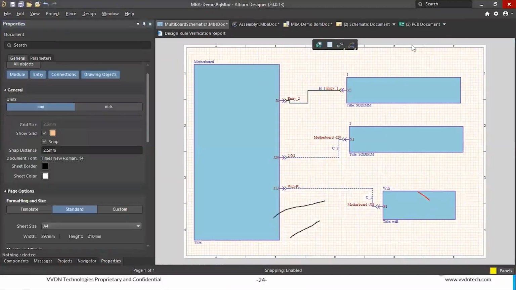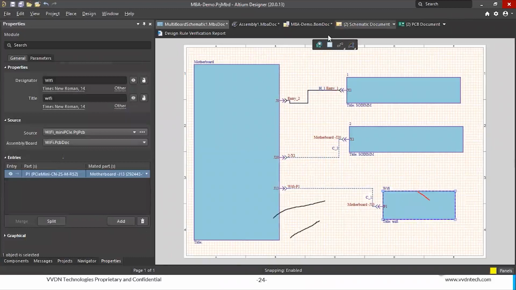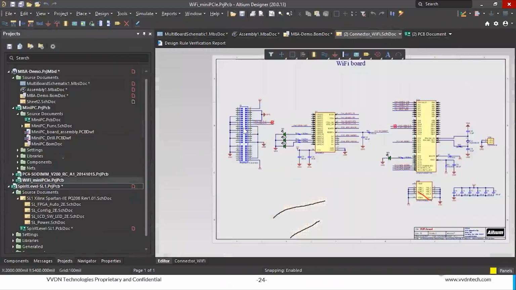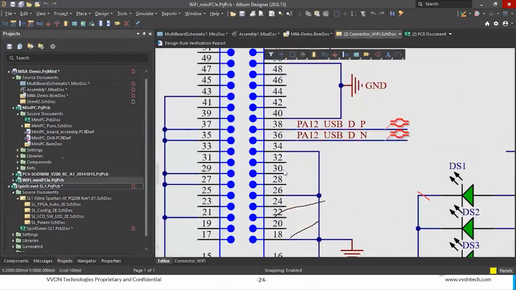Question: in this schematic document, you renamed some nets during your presentation. What nets are they? Only on these two schematic sheets. On the main schematic sheet, only the connector net names we can rename. How were some names there in the first place? That is a demo file. Maybe in the connector itself, names are not there. I'll show you. See, these have no net name, that's why it was showing no net name.